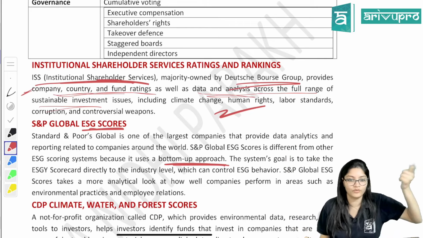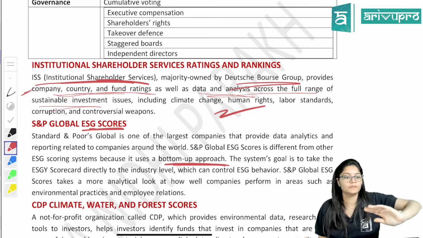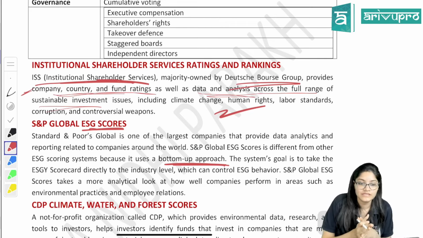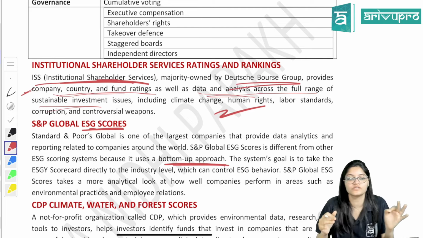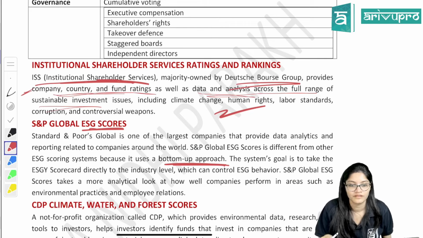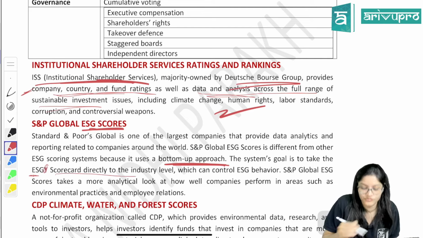What is bottom up and what is top down? Top down means industry, then company. Bottom up means company and then industry, right? So S&P Global ESG scores focus on the bottom up approach. Underline this point. The system's goal is to take the ESG scorecard directly to the industry level.